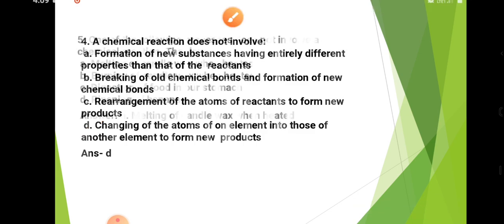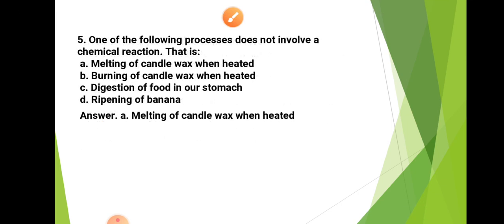The next question is the fifth. Which one of the following processes does not involve a chemical reaction? In this process, the chemical reaction does not take place. Option A is melting of candle wax when heating.